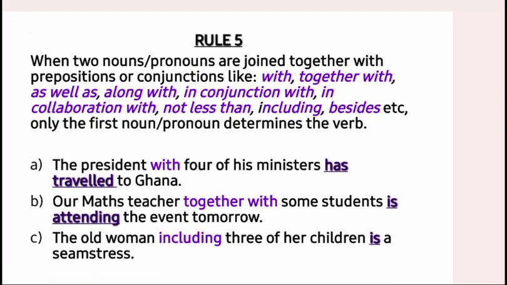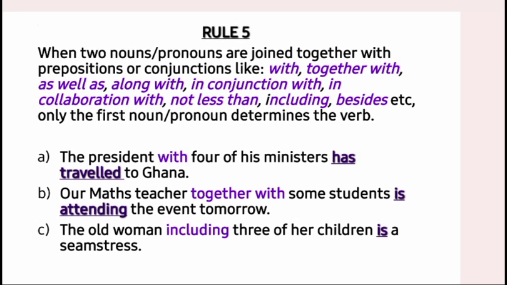Okay, to the next rule. Here, rule 5. The rule says, when two nouns or pronouns are joined together with prepositions or conjunctions like with, together with, as well as, along with, in conjunction with, in collaboration with, not less than, including, besides, only the first noun or pronoun determines the verb.